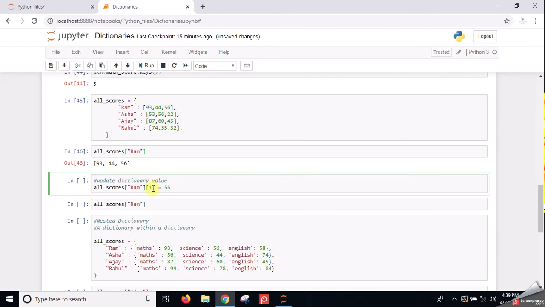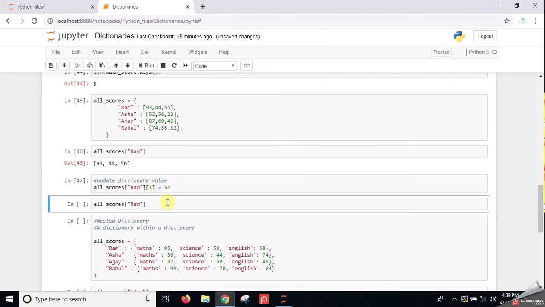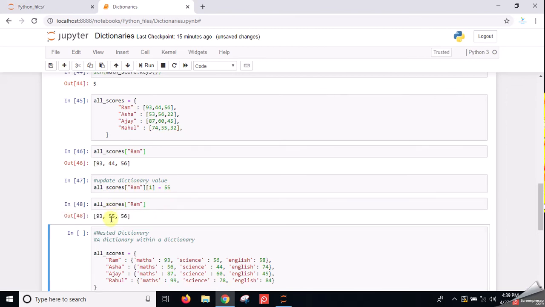Now I have to update the index 1. Then I do it in the square brackets. I should give the index number, then the assignment operator, then the value which I have to change it to. So it is very simple. Now if I want to look at it, the value has changed. Earlier it was 44, now it is 55. It is very simple.